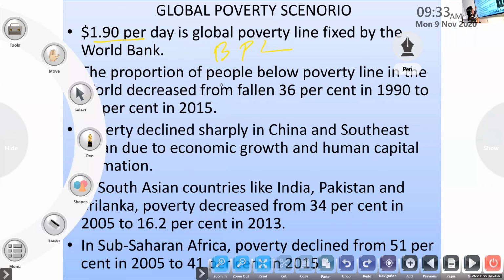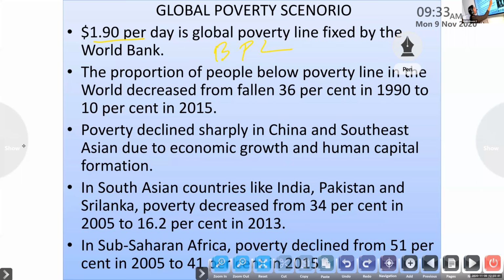The proportion of people below the poverty line in the world decreased from 36% in 1990 to 10% in 2015.